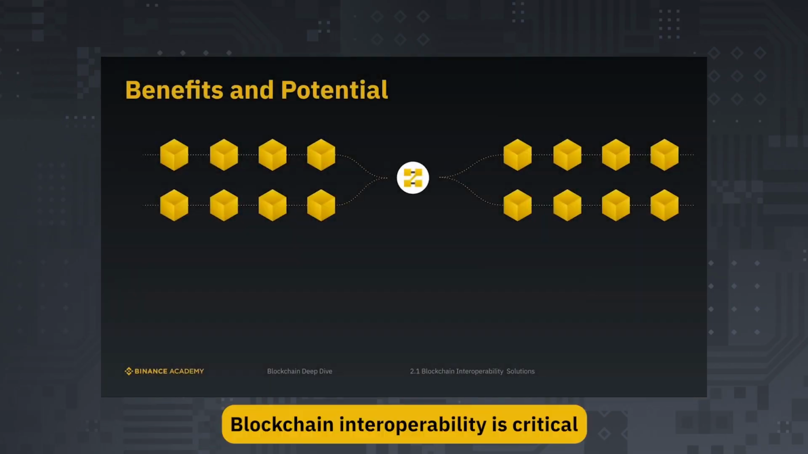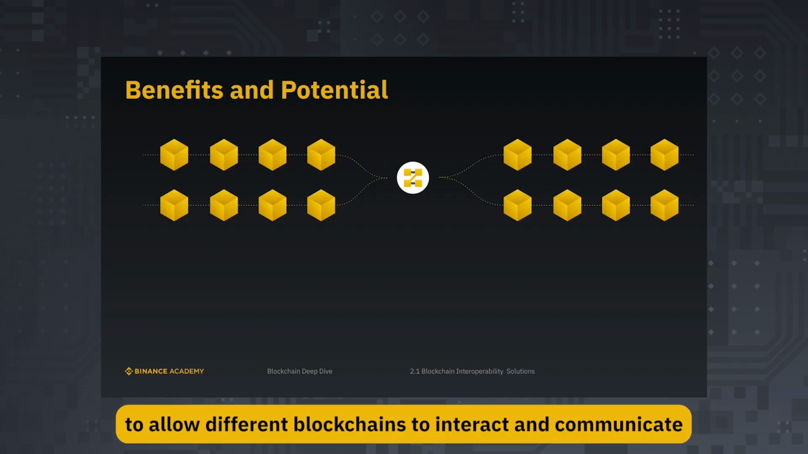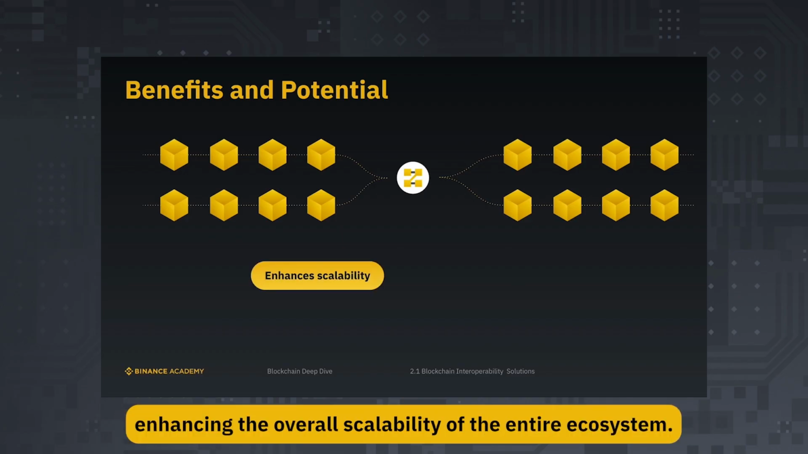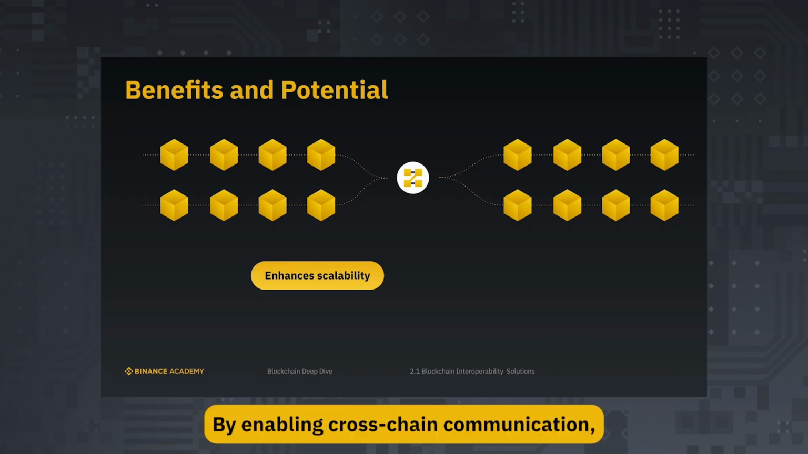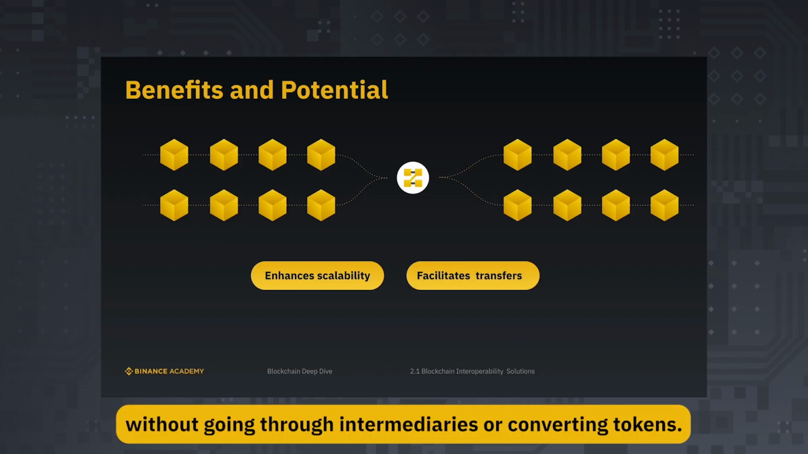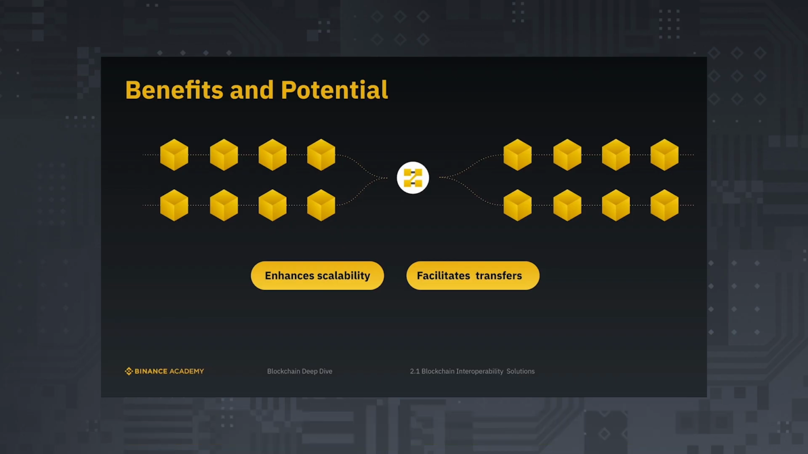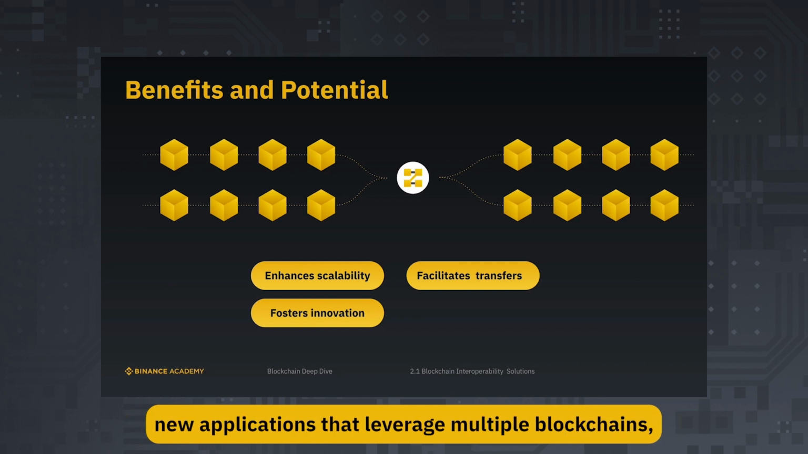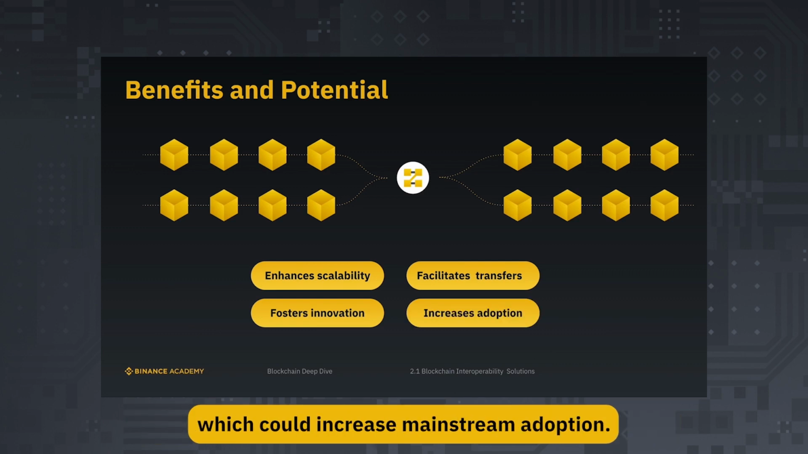Blockchain interoperability is critical to allow different blockchains to interact and communicate with each other, enhancing the overall scalability of the entire ecosystem. By enabling cross-chain communication, users can easily transfer assets between blockchains without going through intermediaries or converting tokens. It also fosters innovation by allowing developers to build new applications that leverage multiple blockchains, which could increase mainstream adoption.